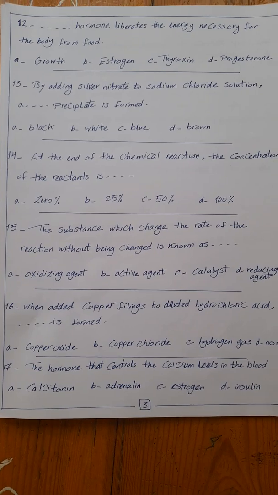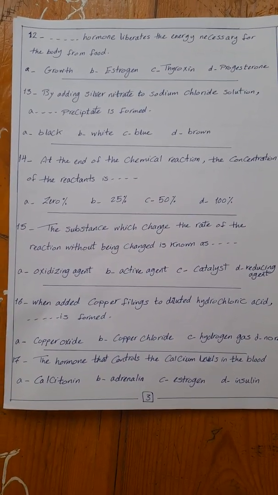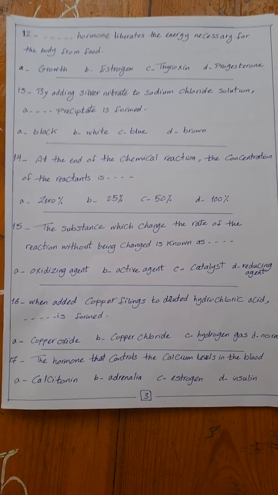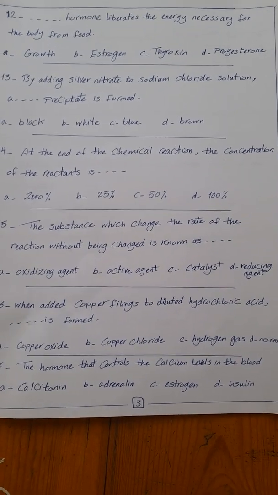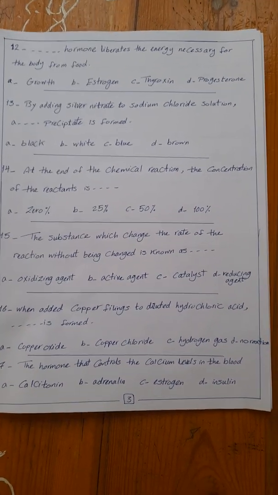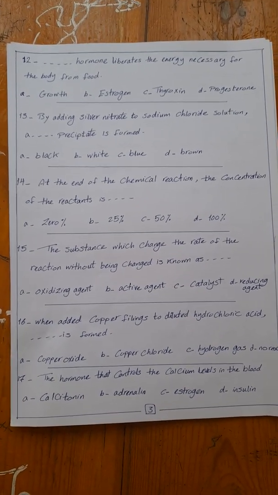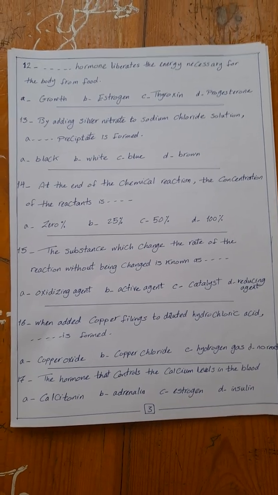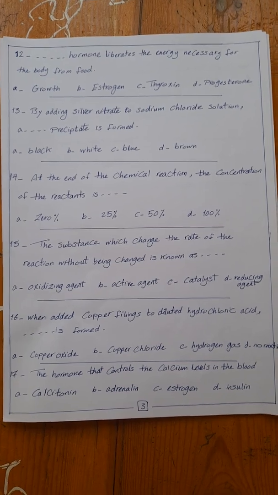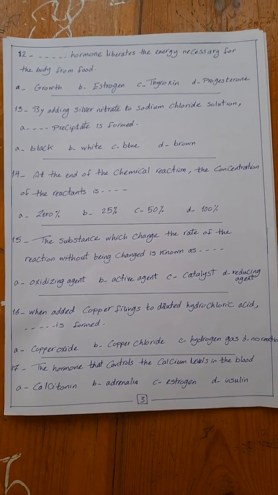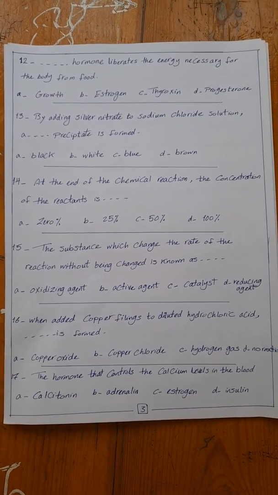Number 13. By adding silver nitrate to sodium chloride solution, space precipitate is formed: black, white, blue, or brown. By adding silver nitrate to sodium chloride solution, double substitution occurs between the two compounds, producing a compound called silver chloride, which is a white precipitate. So the answer is white precipitate.